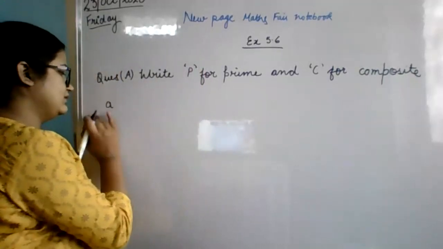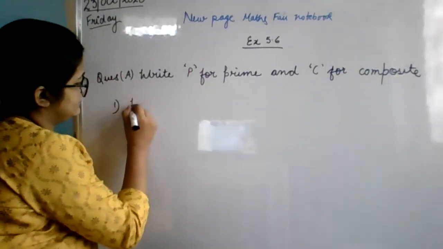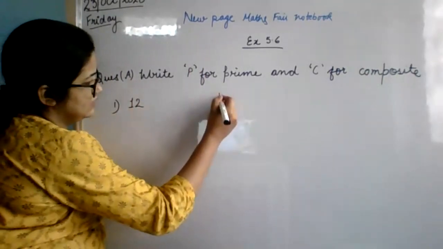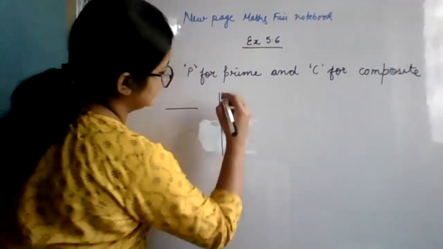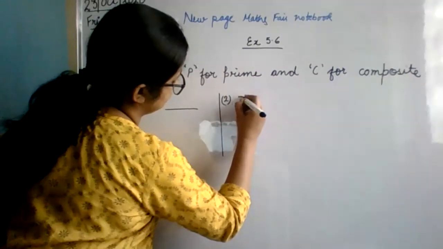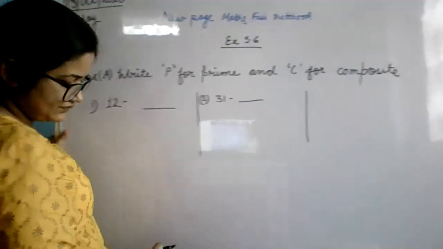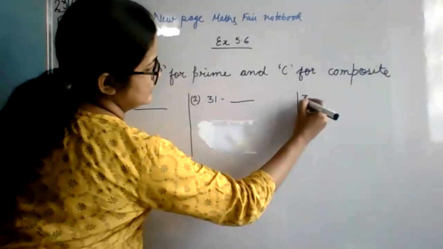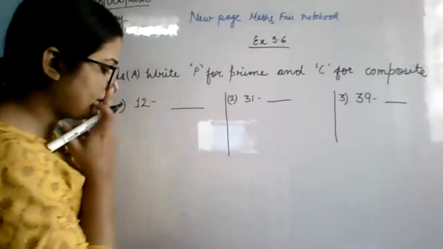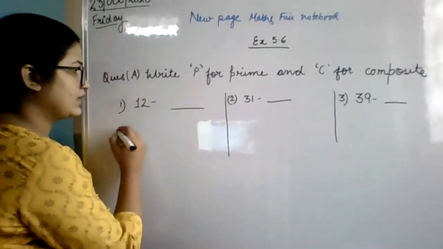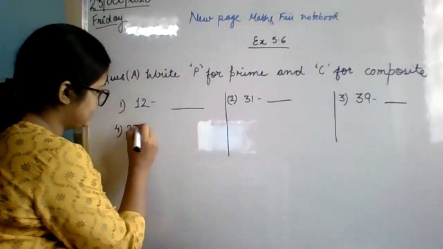Question number 1. 12. Put a dash over here. Question number 2. 31. Put a dash over here. Question number 3. 39. Put a dash over here. Question number 4. 27.